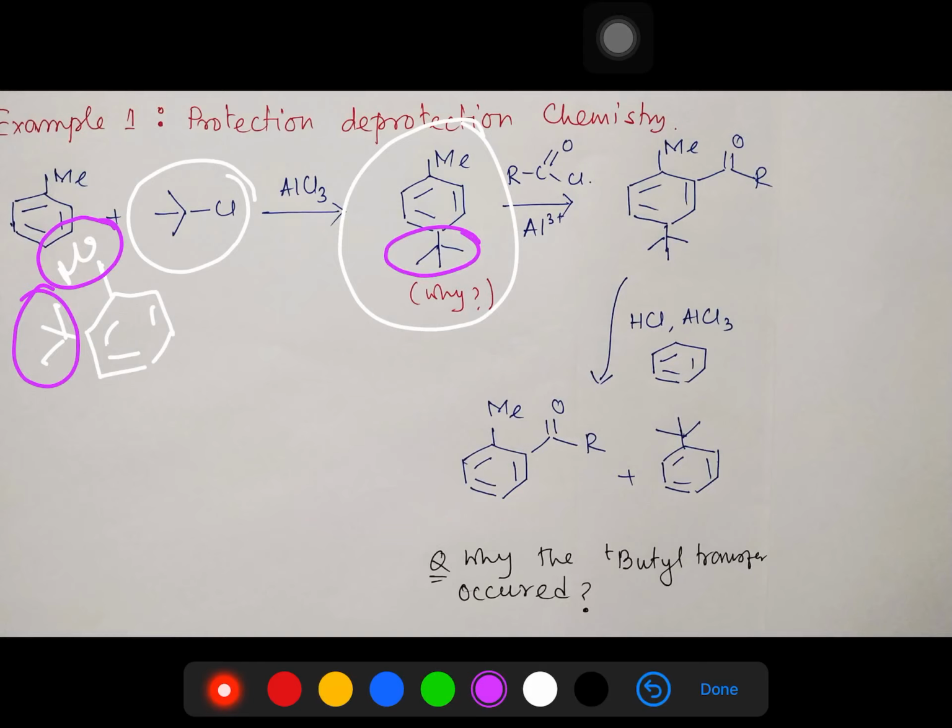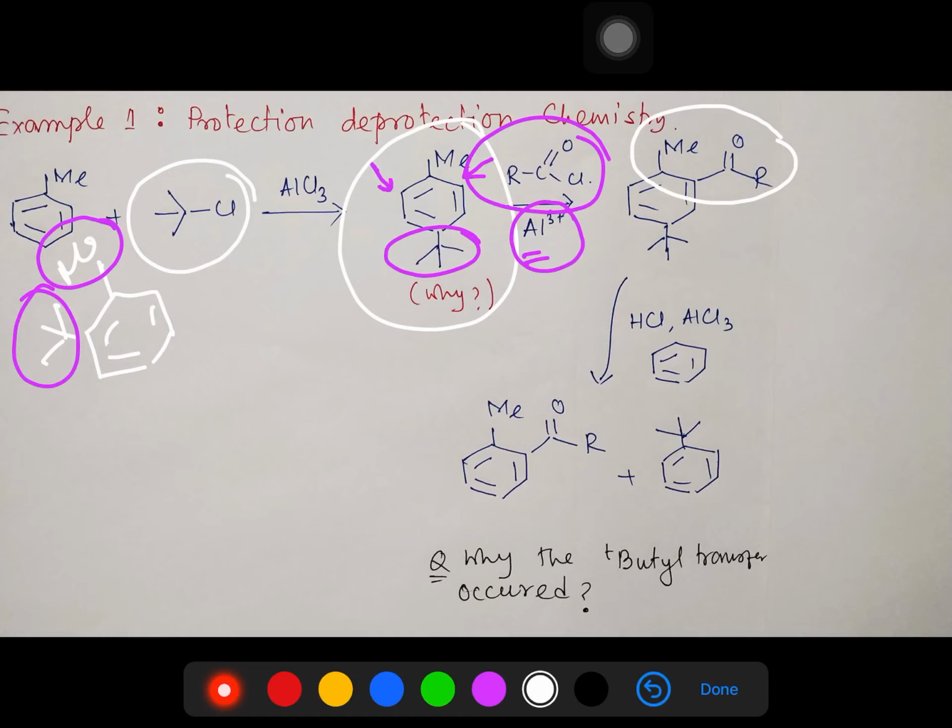Now we do Friedel-Crafts acylation, with acyl chloride and aluminium 3+. What will be the product? We can expect the aromatic electrophilic substitution to go to the ortho position, and that is actually happening, and we get this one. See, what was our target? This ortho substitution, we got.